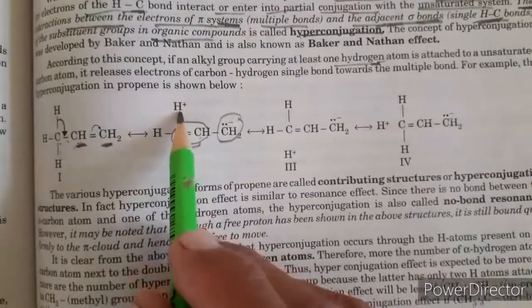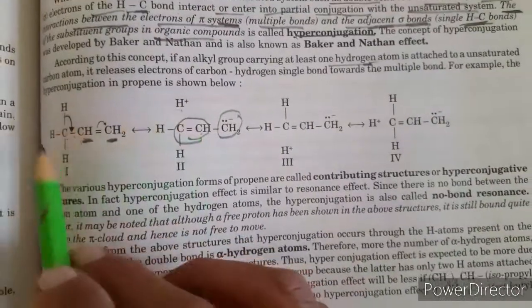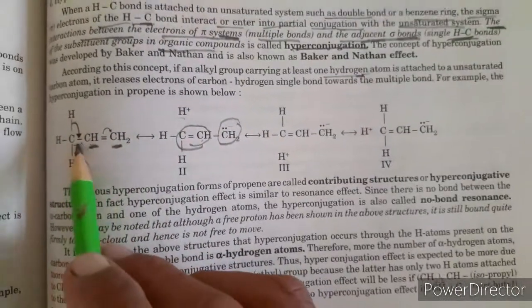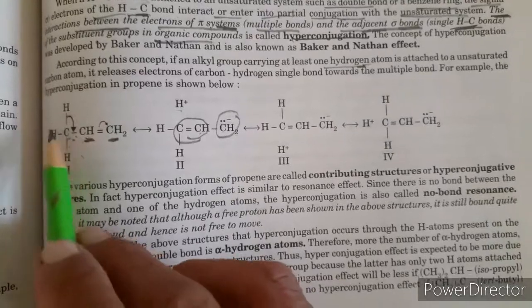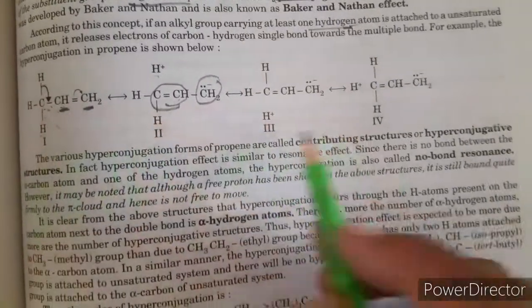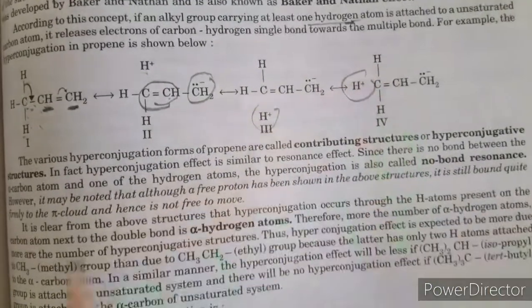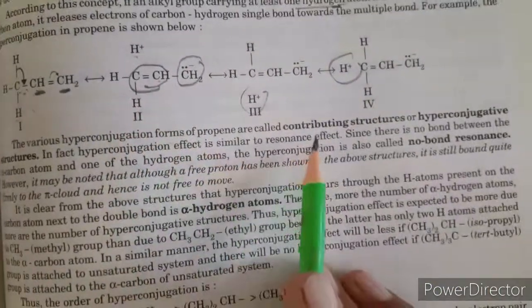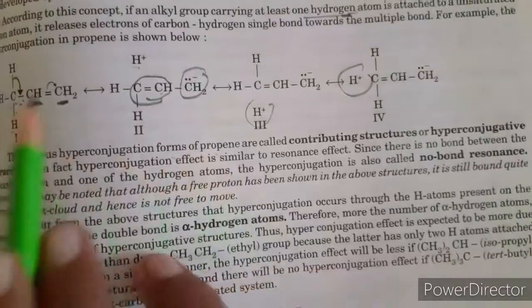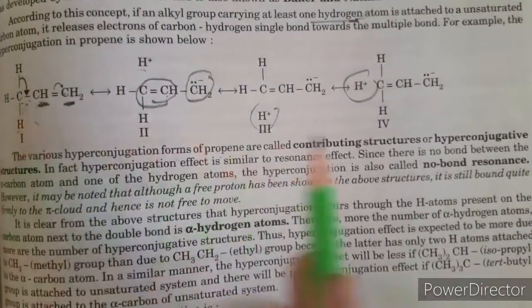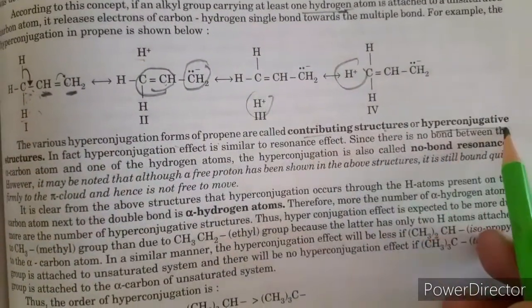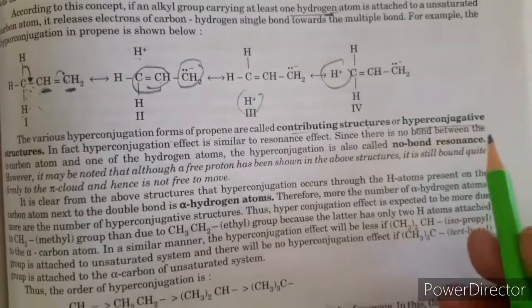So this hydrogen occupies a positive charge. There are three hydrogen atoms, so this carbon takes the sigma electrons from any one of the hydrogens. So there are three possible structures, from this hydrogen, from this hydrogen. So it is hyperconjugation in the case of propene, because three hydrogens are present. So the contributing structures are hyperconjugative structures.